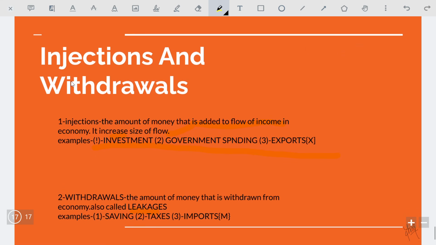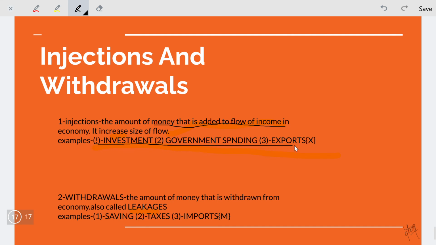First of all, injections. Injections are the amount of money added to the flow of income in the economy. Injection means injecting money, that is, addition of money. It is a flow concept. Injection is a flow concept. It increases the size of the flow because it is adding money. The examples of injection are, first, investment, second, government spending, and third, exports. The examples and definitions are very important.